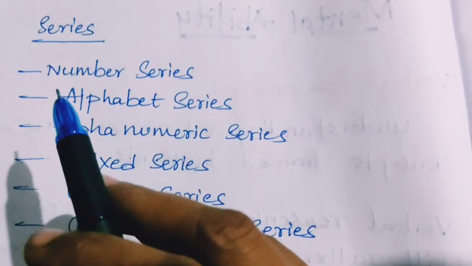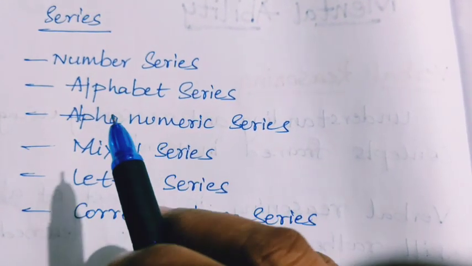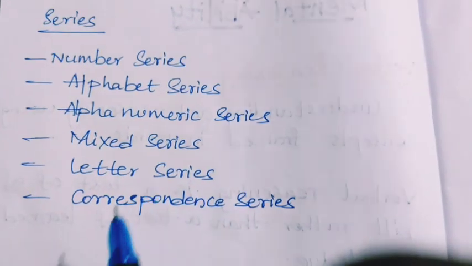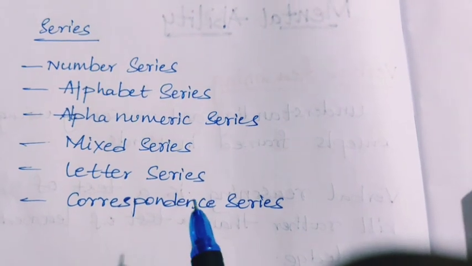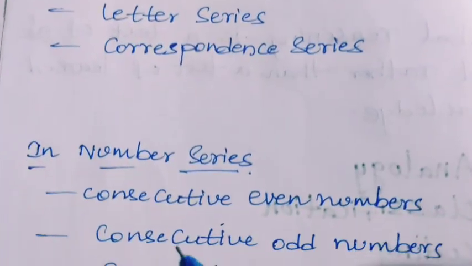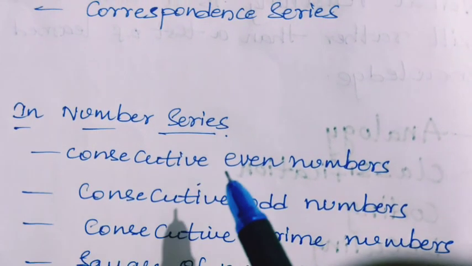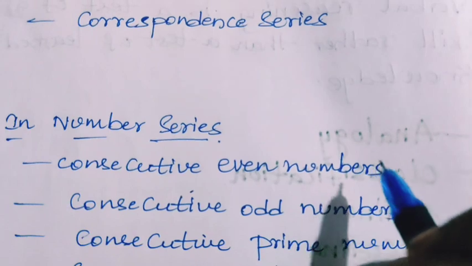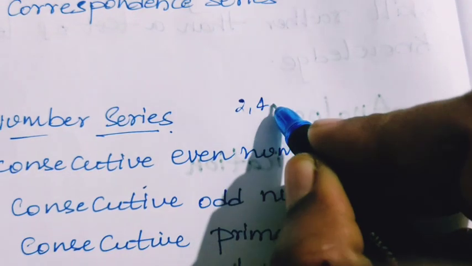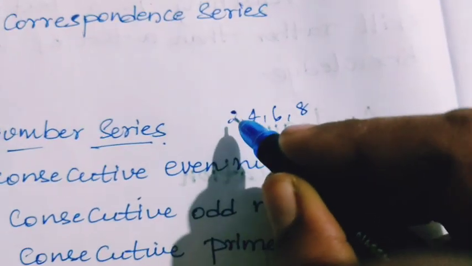So under series it can be number series, alphabet series, alphanumeric, that is alphabet plus numbers series, mixed series, letter series, correspondence series. Like this different varieties of series questions will be asked. So in number series they can be consecutive even numbers. Consecutive means one by one. For example, consecutive even numbers are 2, 4, 6, 8.